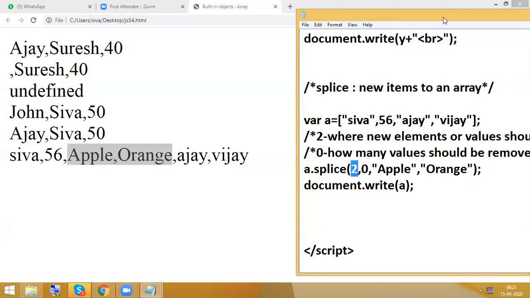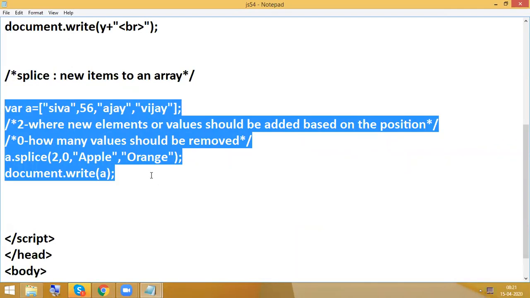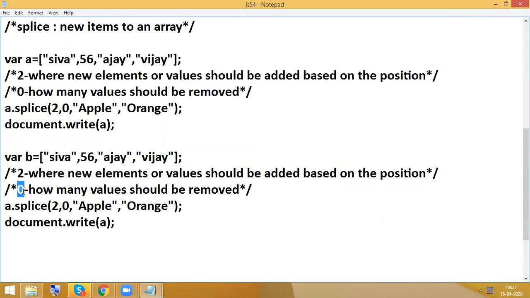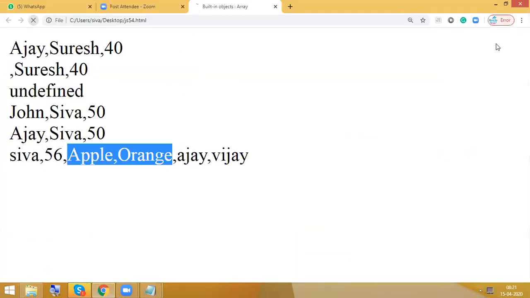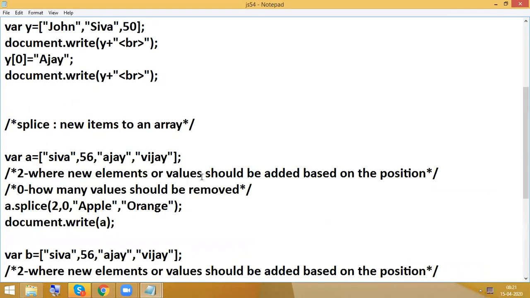Okay, so next, the same example, but this time I am giving B. I am going to give 1. So this time I want to remove something. Same example. So now go and refresh. Try to display in a new line.